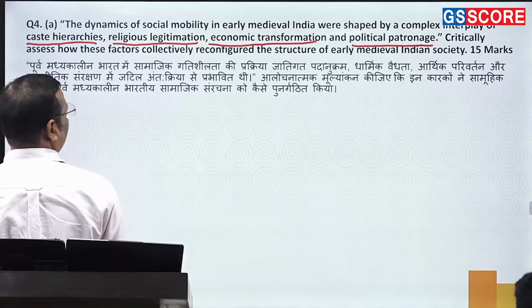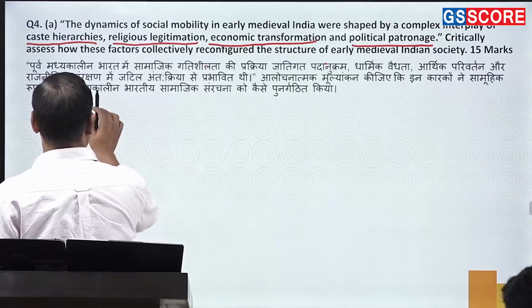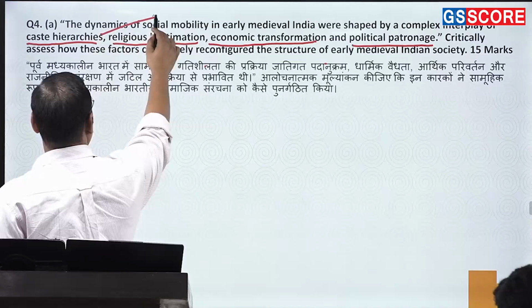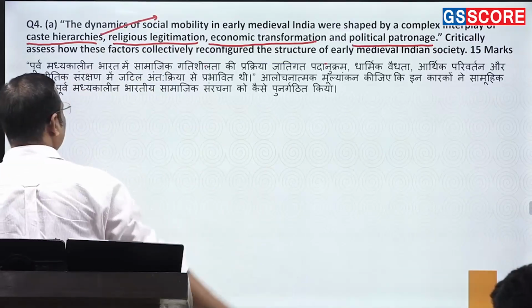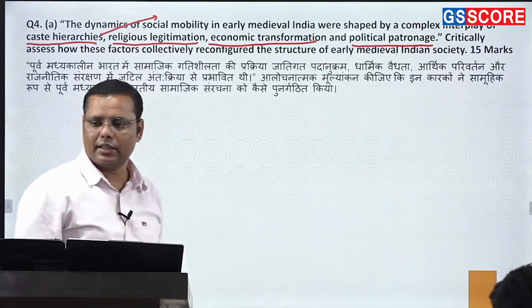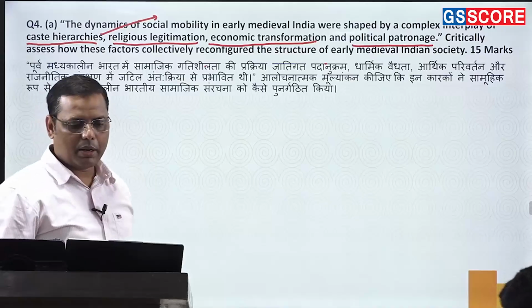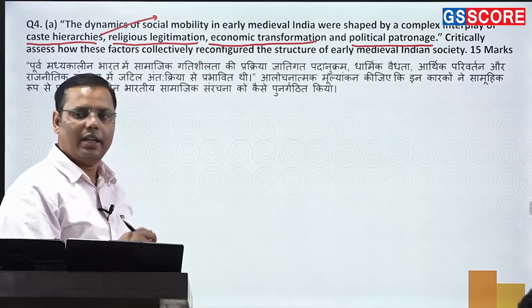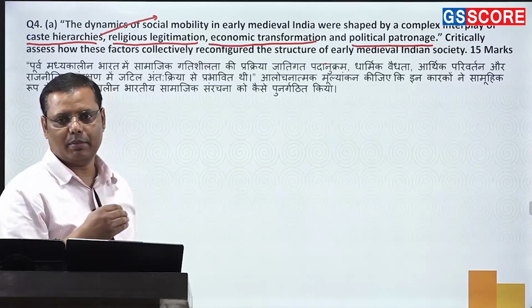So the caste hierarchies. So basically the social mobility in the caste hierarchies. So you understand that once the process of Brahmanization does take place, after this process, what happens? Ultimately, in different regions, the different castes are coming, right?